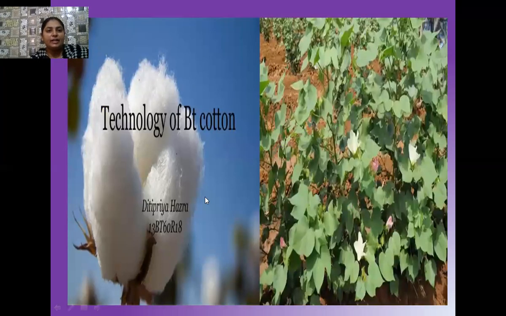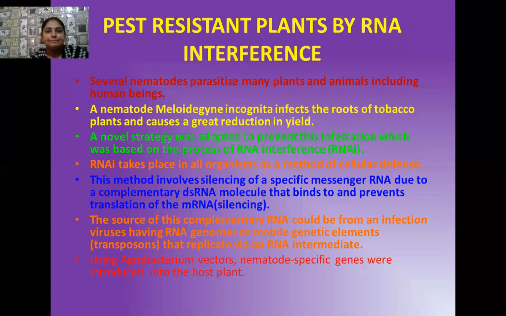Okay, students, here you can see the healthy cotton plant. This is a genetically engineered type of cotton, 13BT60R18. This is a type of cotton plant obtained with the help of Bacillus thuringiensis, a transgenic type of cotton. See the healthy leaves of this cotton plant and the healthy flowers also. In this way we can make a transgenic plant, or we can create a biopesticide. So there is no need to spray pesticides here.